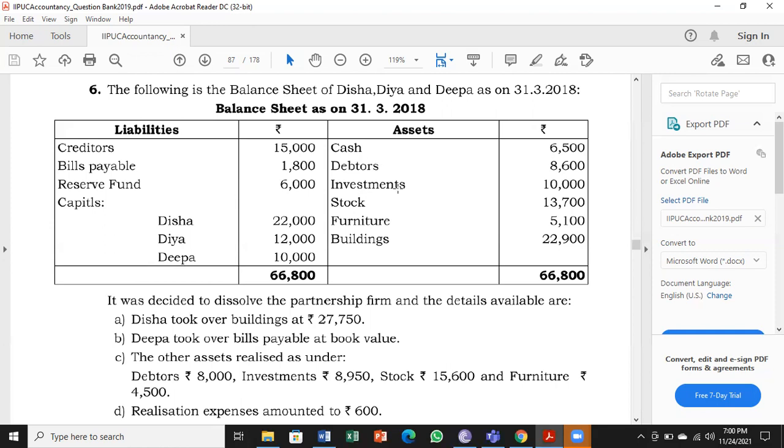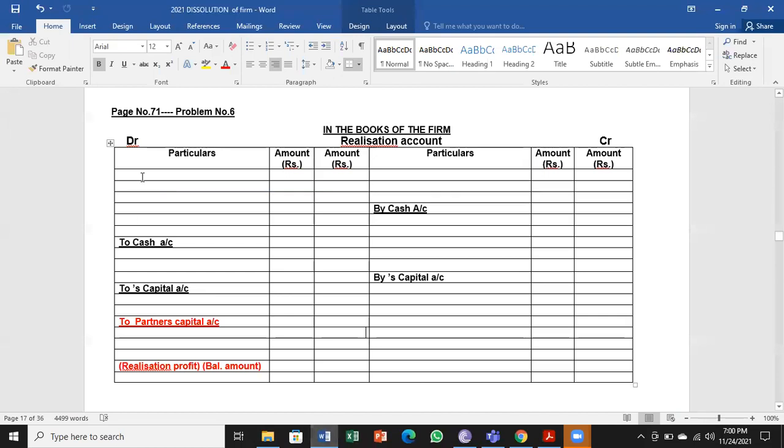Starting from debtors and investment, both will be taken first. Debtors 8,600, investments 10,000. On the debit side, realization account, I'm starting with transferring the assets.